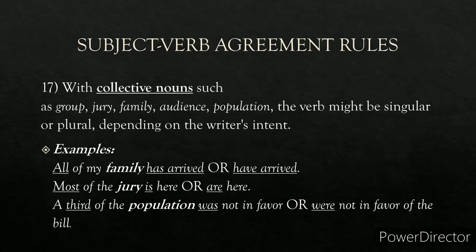Rule number 17. With collective nouns, you may use either a singular verb or a plural verb. Collective nouns are what? Like group, jury, family, audience, population, etc. For example, "All of my family has arrived" or "have arrived." Singular or plural. "Most of the jury is here" or "are here." Jury is the collective noun, so is here or are here. "A third of the population was not in favor" or "were not in favor of the bill." Population is a collective noun, so either was or were will come. Either singular or plural, no problem.